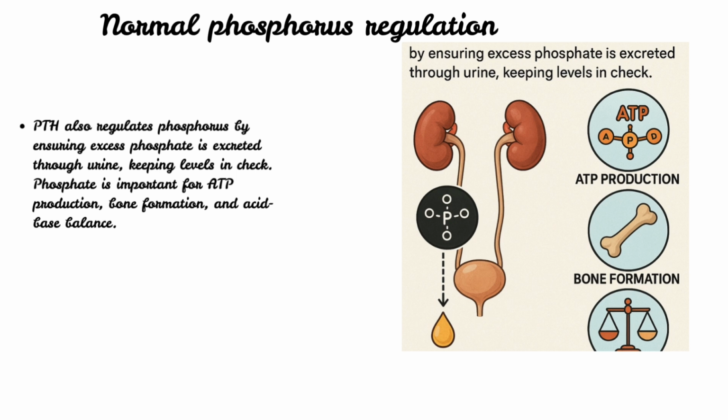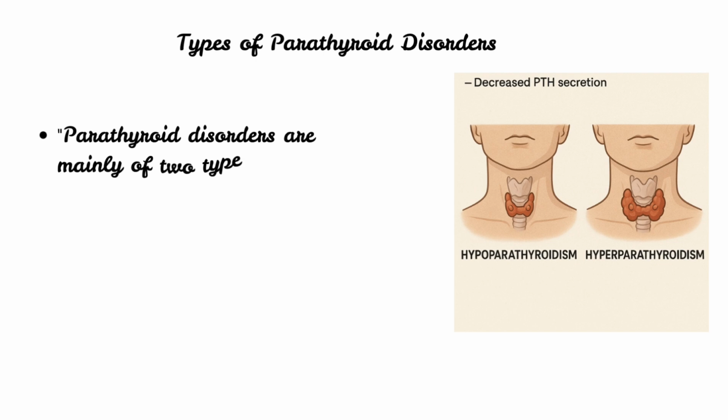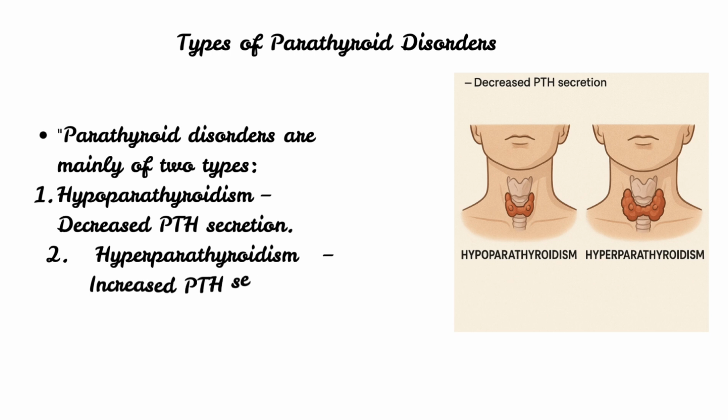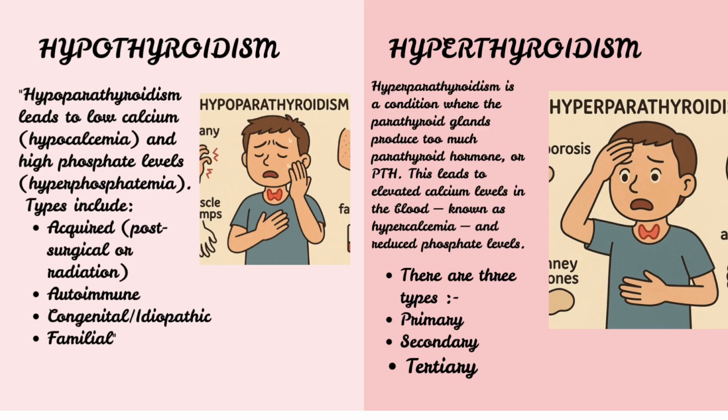Further, we will understand the types of parathyroid disorders. The types are as follows: hypoparathyroidism, that is decreased PTH secretion, and hyperparathyroidism, that is increased PTH secretion. Hypoparathyroidism is a disorder where there is insufficient secretion of the parathyroid hormone, ultimately leading to low levels of calcium, that is hypocalcemia, and conversely, elevated phosphate levels, that is hyperphosphatemia.